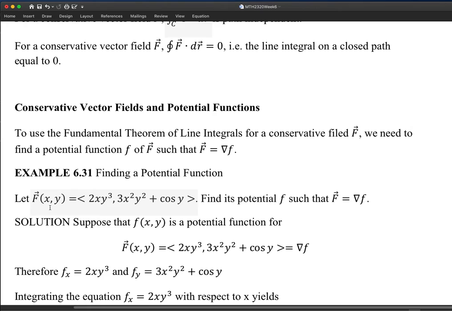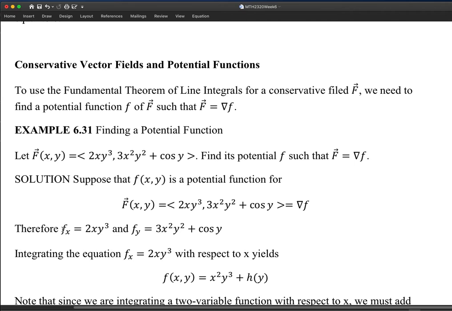And then to find the potential function, let's say this lowercase f is the potential, which means the vector field is the gradient, which really means f sub x is 2xy cubed, and f sub y is this part, because this is how the gradient is formed, right?